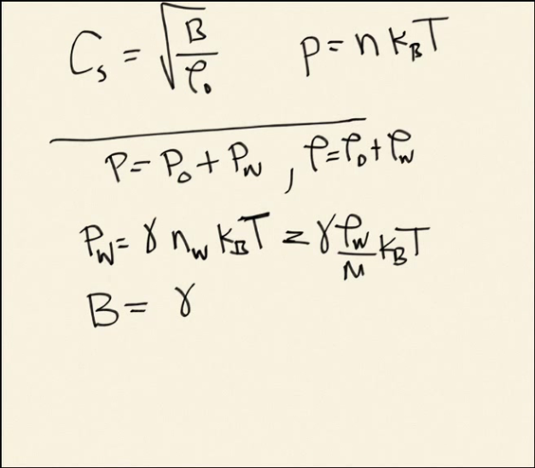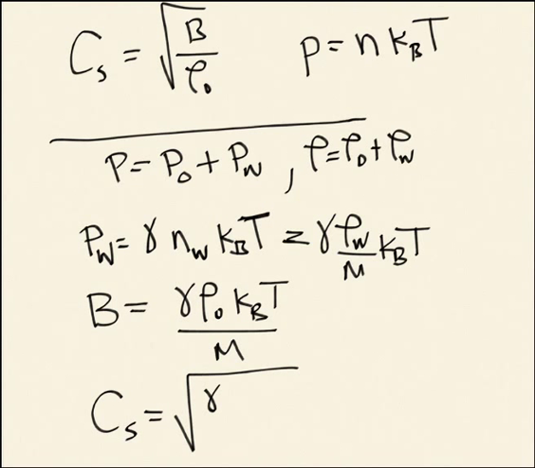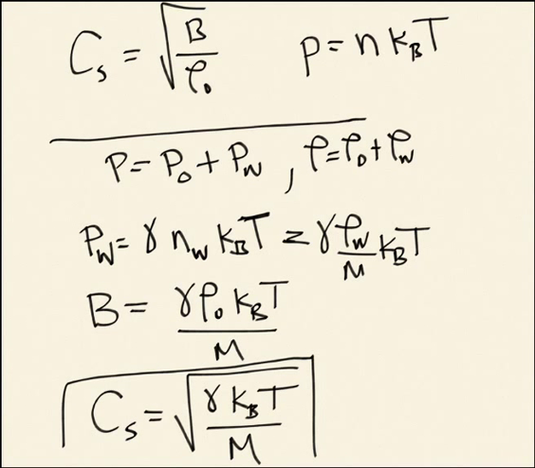So I have gamma ρ naught kBT over the mass of the gas atom. And therefore the sound speed in an ideal gas can be written as the square root of this ratio of specific heats times kT over m. So now we have a sound speed that just depends on the temperature of the gas and also this ratio of specific heats. Okay, let me stop there.